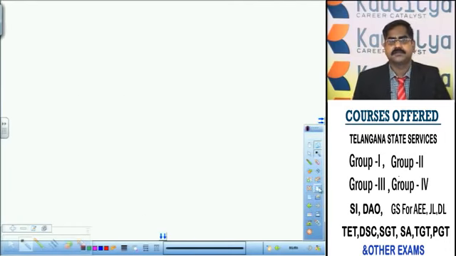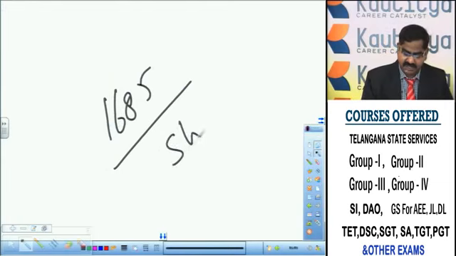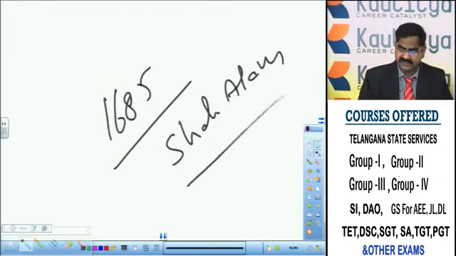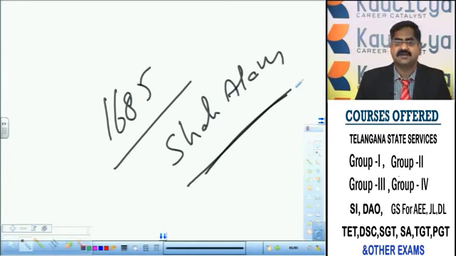Right. So later what happened? In the year 1685, one of the sons of Aurangzeb, namely Shah Alam, made a serious incursion into the Deccan, especially on the Golconda kingdom. Due to the treachery and deception of some of the commanders of Abul Hasan Tanisha, Abul Hasan Tanisha lost this battle and Shah Alam got the victory, and Shah Alam imposed so many conditions on Abul Hasan Tanisha.